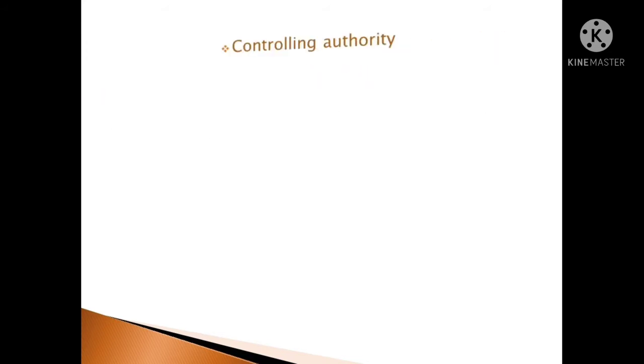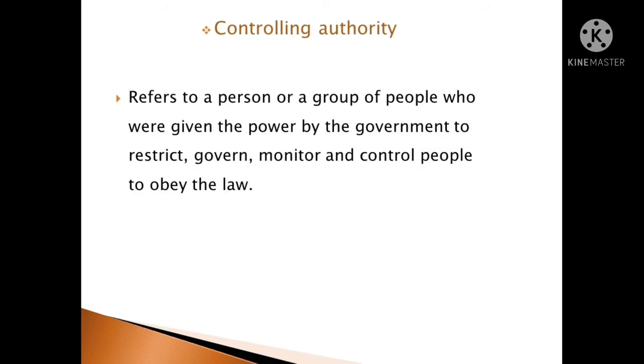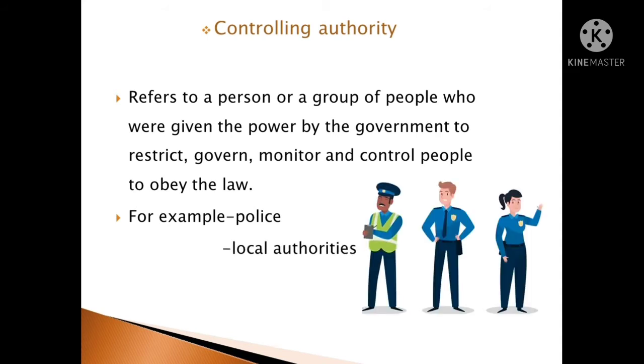And lastly, we will look at the controlling authority. That is our next phrase. Controlling authority refers to a person or a group of people who were given the power by the government to restrict, govern, monitor and control people to obey the law. The controlling authority, you should take note, is the one which enforces the laws. So law enforcement is done by the controlling authority. And the controlling authority includes the police, local authorities and the courts.